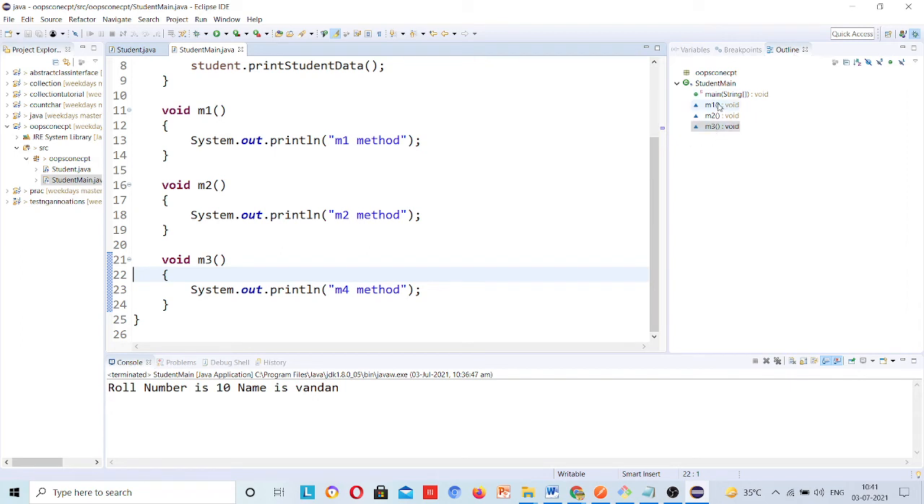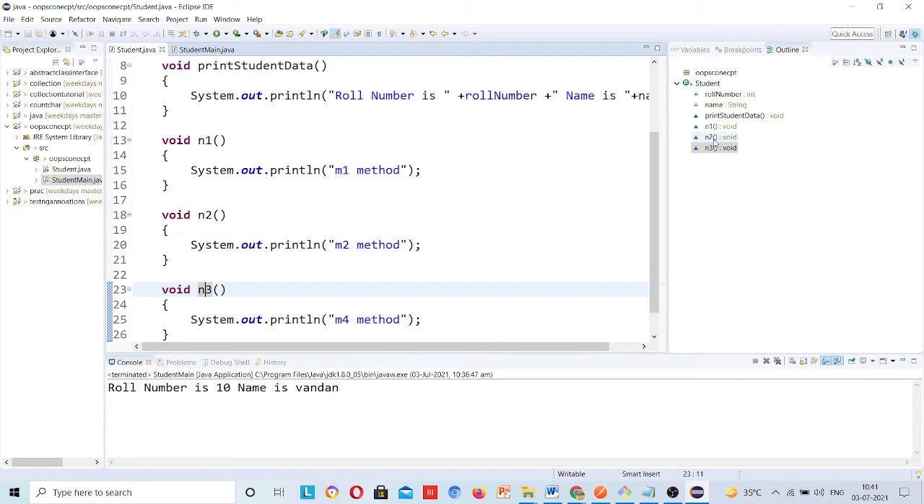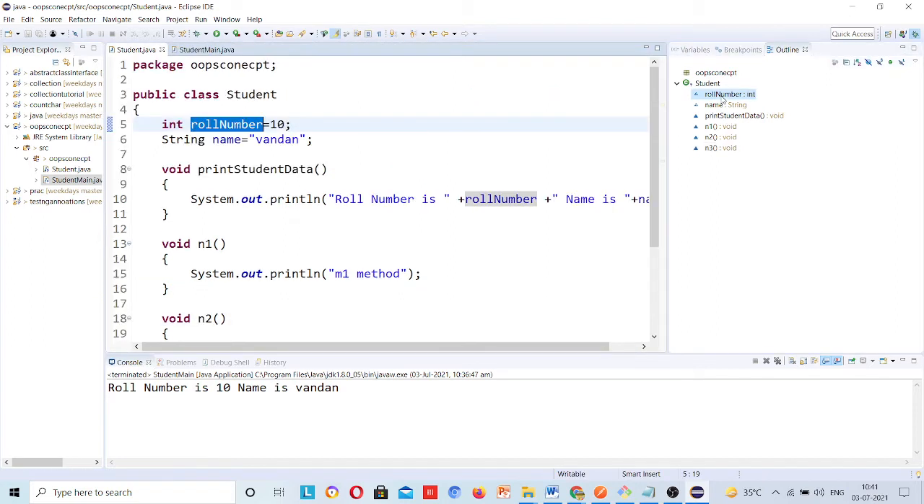Okay, so this is the use of outline. It will show you all the methods present in the class. Suppose I am going to the student class, then all the methods n1, n2, n3, print student data, it is showing to you, and of course the variable names. You only have to deal with these method names. If you want to change anything in a variable name, just click on it, it will jump you to the variable names also. This is the use of outline.